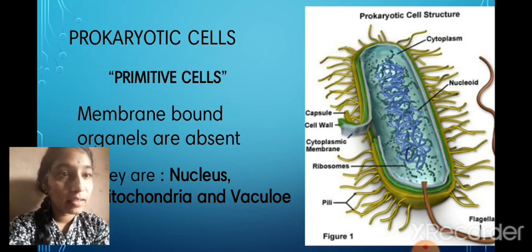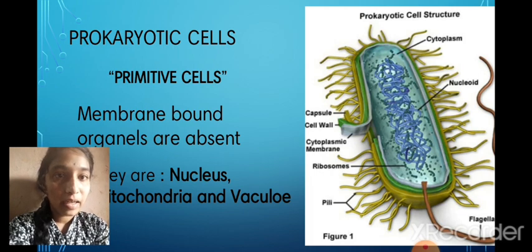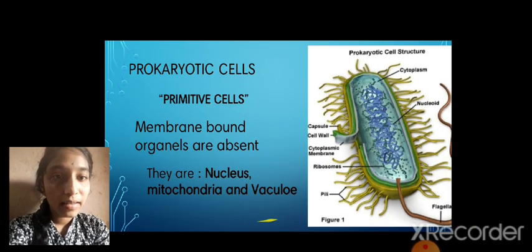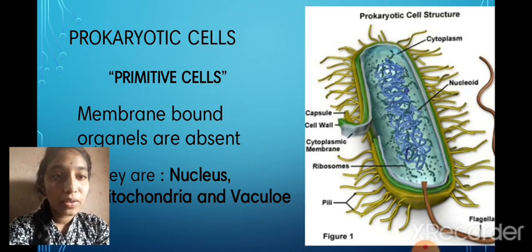So here is a bacterium, a prokaryotic cell. These are very primitive cells, and membrane-bound organelles are absent. What are membrane-bound organelles? They are the nucleus, mitochondria, and vacuole. The nucleus is present in every living cell and holds DNA, the genetic material.